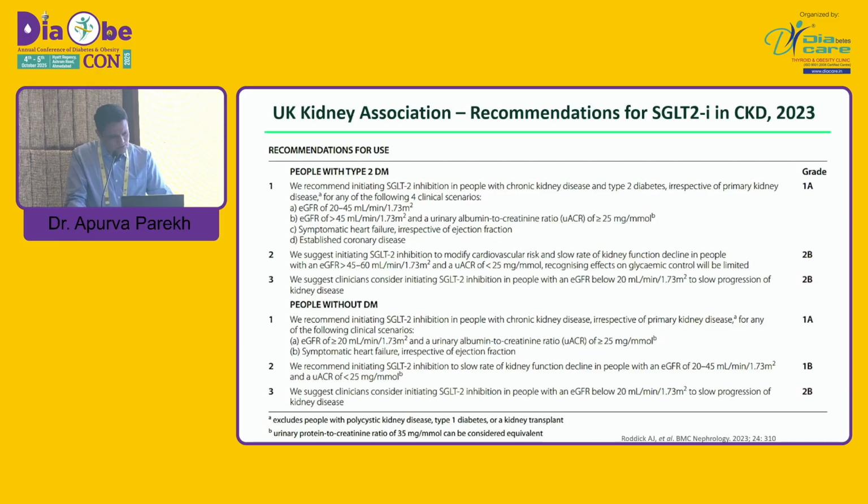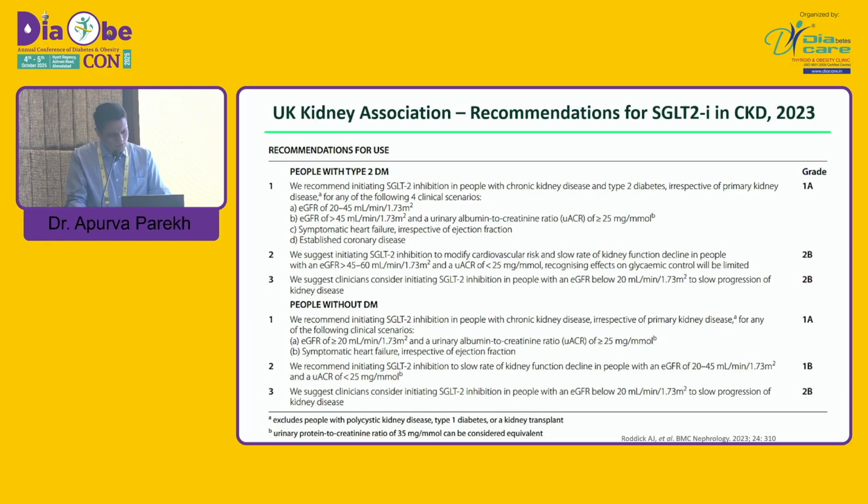Now if you see the UK Kidney Association guidelines, for people with type 2 diabetes there are 4 broad categories where class 1A evidence exists: if GFR is 20 to 45, GFR more than 45 with albumin creatinine ratio more than 25, and symptomatic heart failure irrespective of ejection fraction or established coronary artery disease, where we should definitely give it as a class 1 indication. If GFR is more than 45 but albumin creatinine ratio is lower, still we can give.